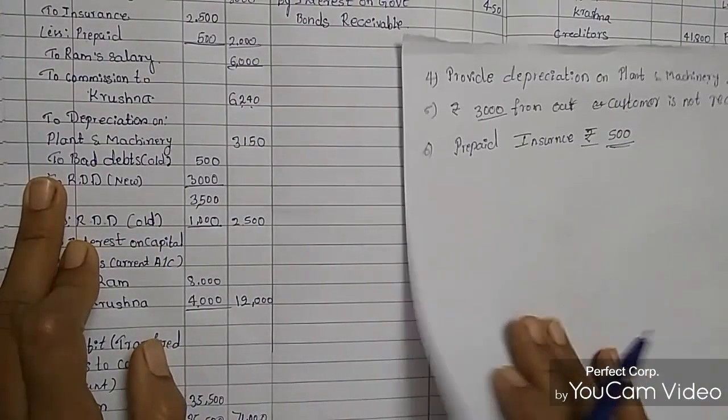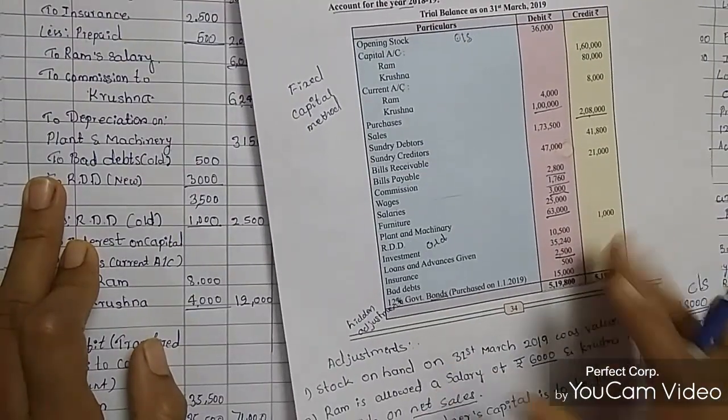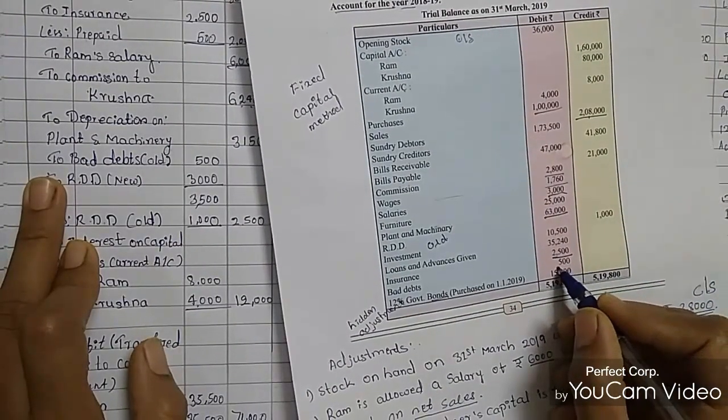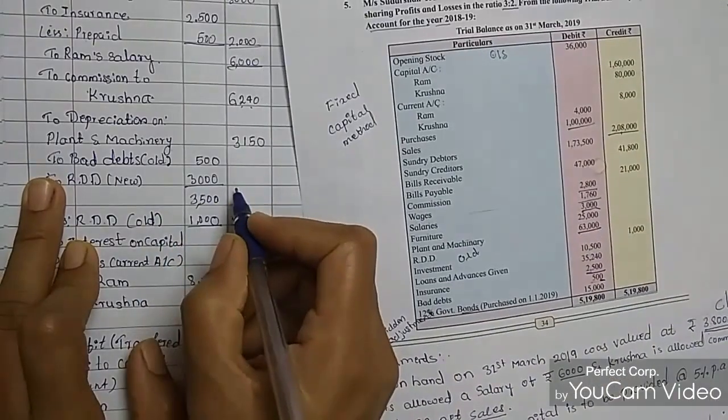Now, next one is bad debts. Bad debts amount is 500 rupees. So I mentioned it here, 500 rupees.